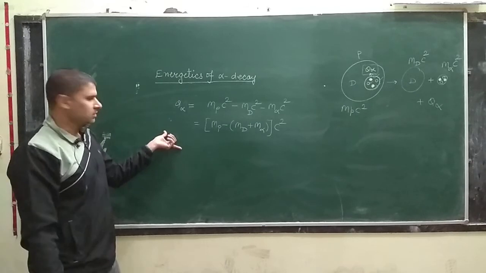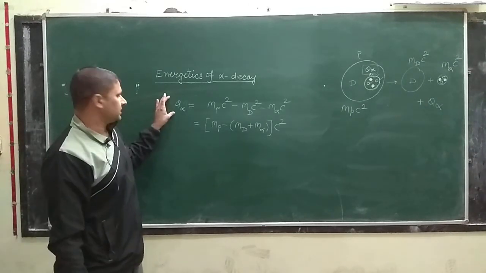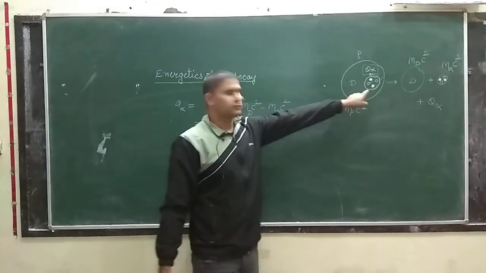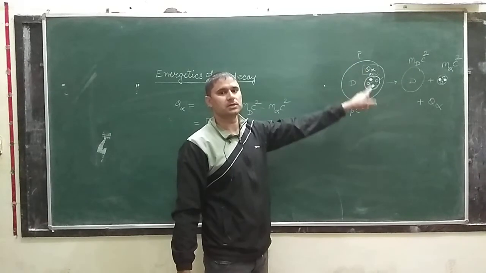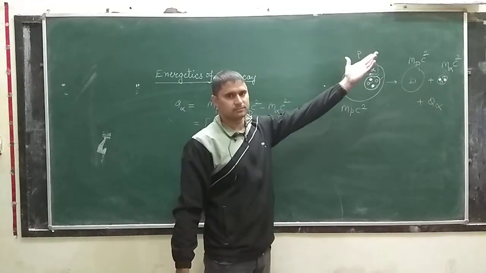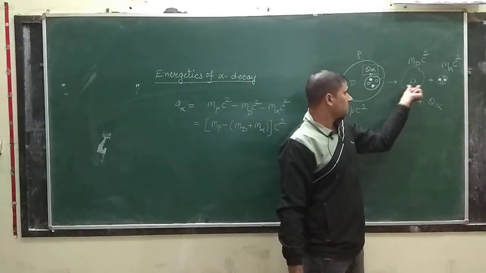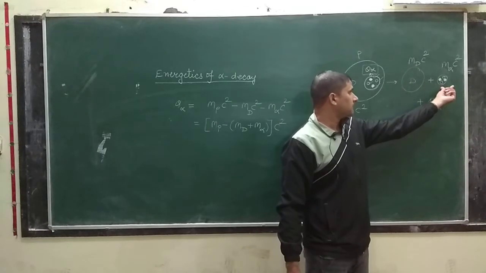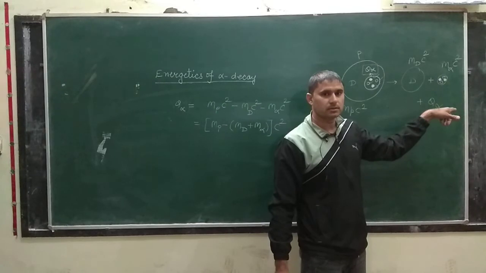Okay class, so this is the very basic equation for the energy liberated due to formation of the alpha particle, which leads to instability of the parent nucleus. Now where does this energy go? This energy is consumed by the daughter nuclei and the alpha particle in terms of kinetic energy.